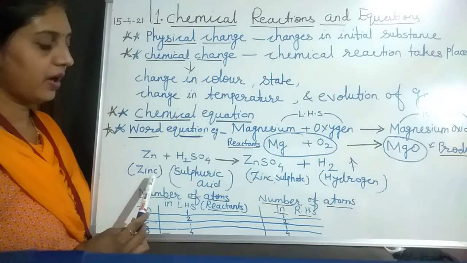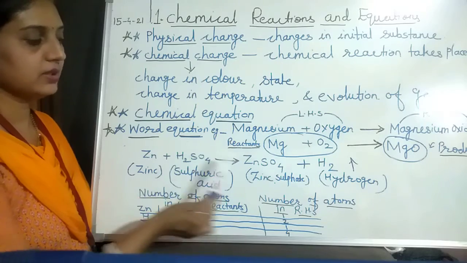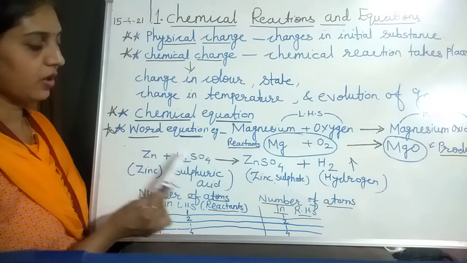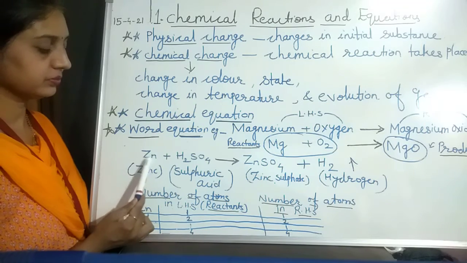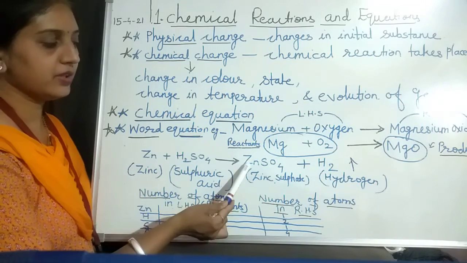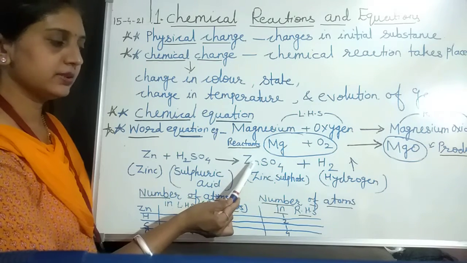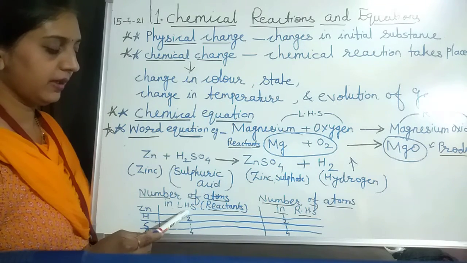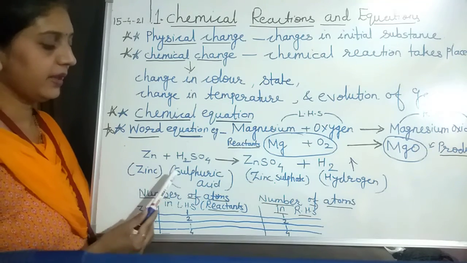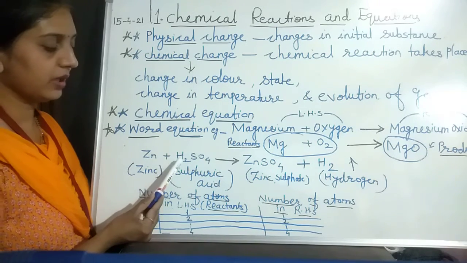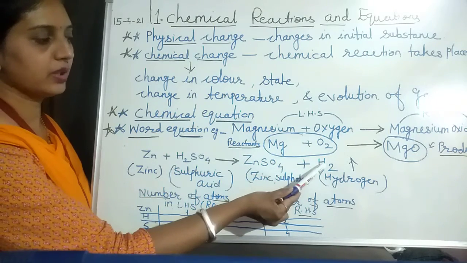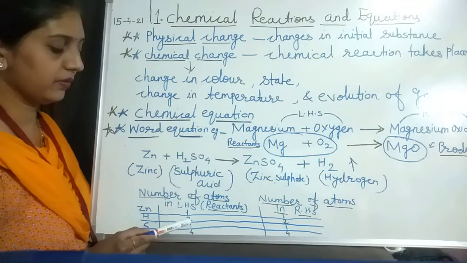How many atoms are present of these elements in this reaction? Zn on the LHS, or left hand side, has only a single atom of zinc, and on the RHS also a single atom of zinc. So it is written here: LHS 1 atom of zinc, and on the RHS 1 atom of zinc. Then hydrogen, how many hydrogen atoms? There are 2 hydrogen atoms on the left hand side and 2 on the right hand side. So I have given here 2 and 2.